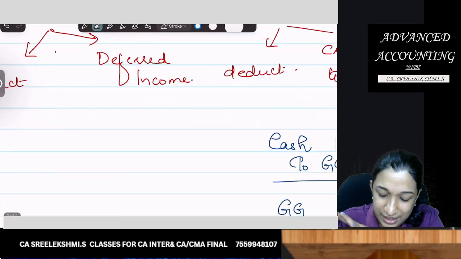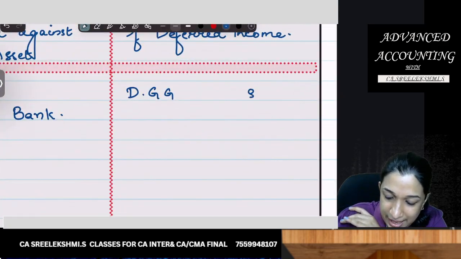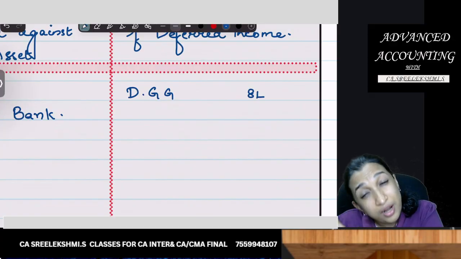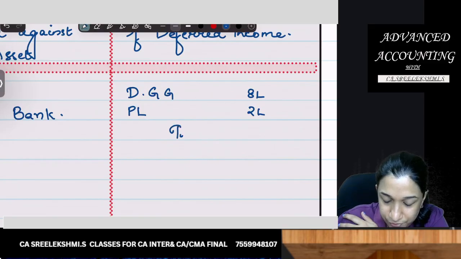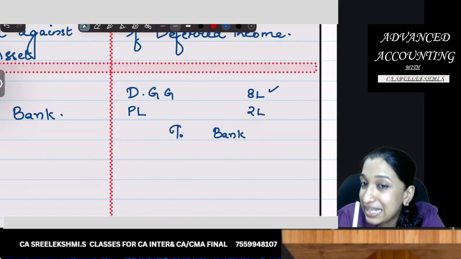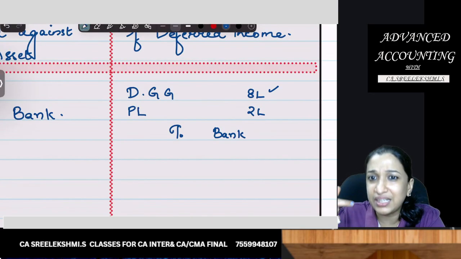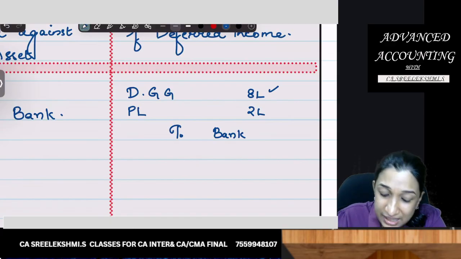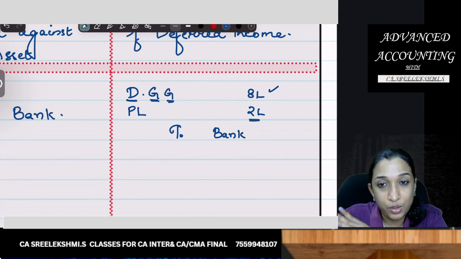So that deferred government grant account, you debit 8 lakhs. What is already credited to P&L, P&L debit, to bank. So deferred government grant account debit, P&L account debit, to bank.